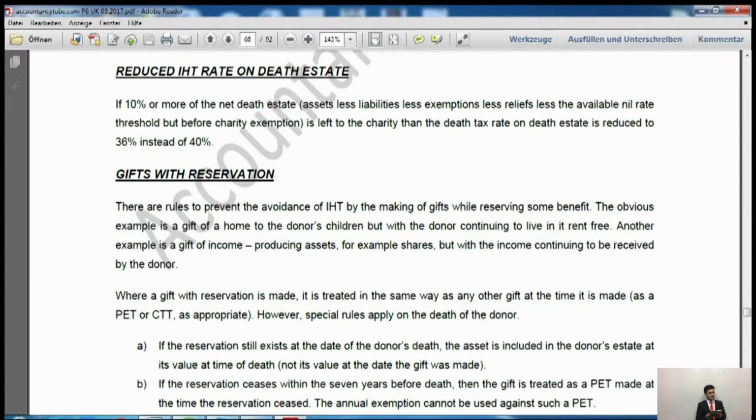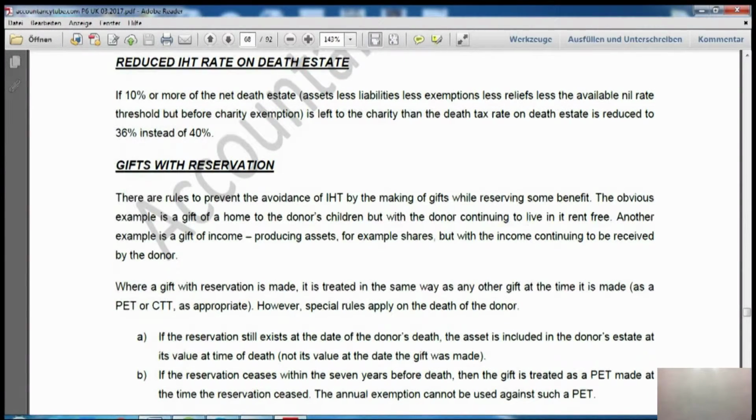So they will save tax at the rate of 4%. Now, this is very, very important, and it has been examined in previous exams. If you check the exam kit, I think it is a June 2014 exam where it was examined, or December 2014. Anyway, let's move forward.